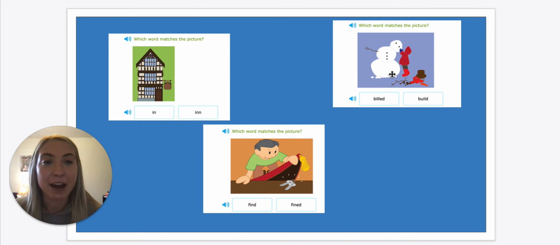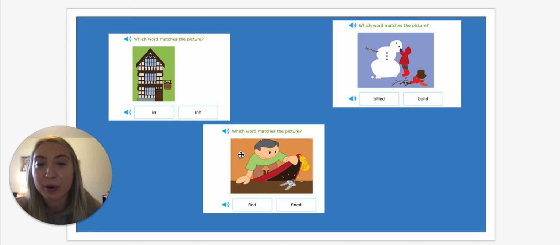Here we have which word matches the picture. Bill, and of course, build. Spelled differently, but they're pronounced the same. They sound the same. This bill means, oh, you probably just got like a car bill. Like you were just told that you have to pay this. But this build means we are making something. The picture right here shows a man building a snowman. So they're not getting like a car bill. They're building it with their hands, like this would be the verb build that we would want.